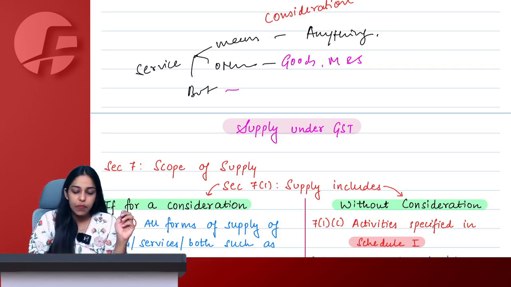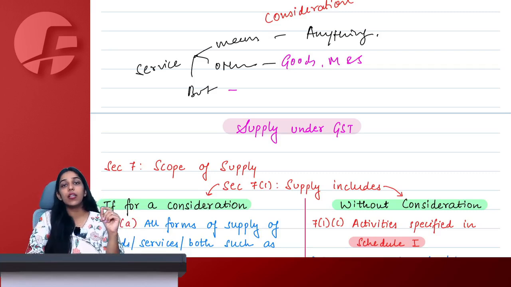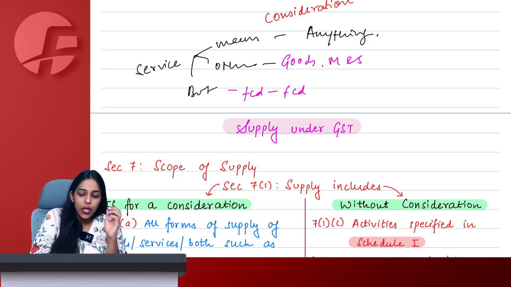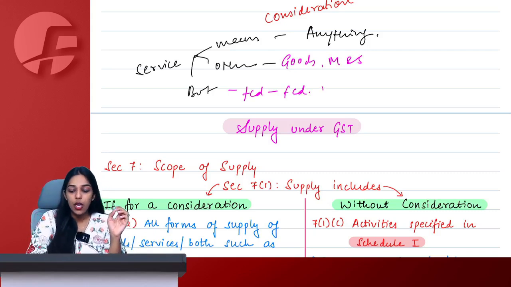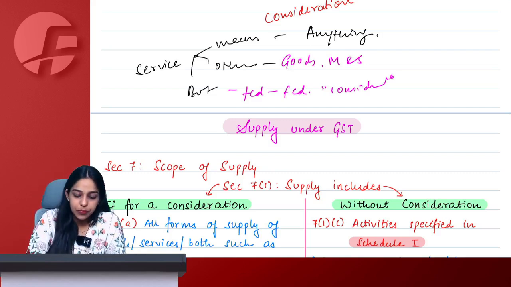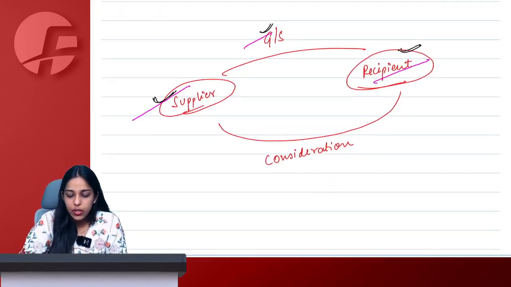Right. But includes what? We will say but includes anything that is use of money. Use of money, which simply means conversion from one form currency denomination to another form currency denomination for which a separate consideration is charged. It will be known as service. Right. So we understood what is supplier, recipient, goods and service.